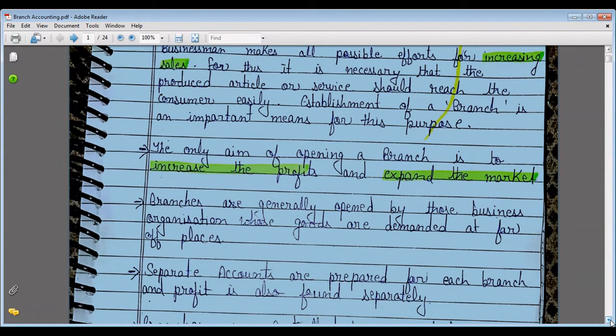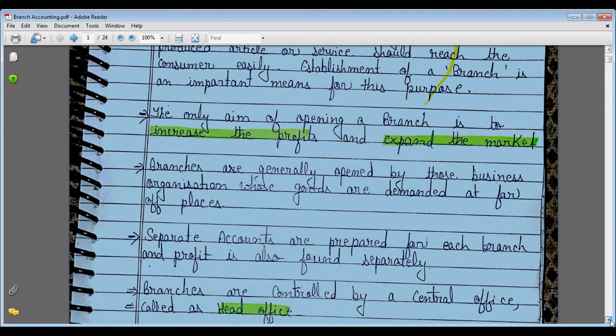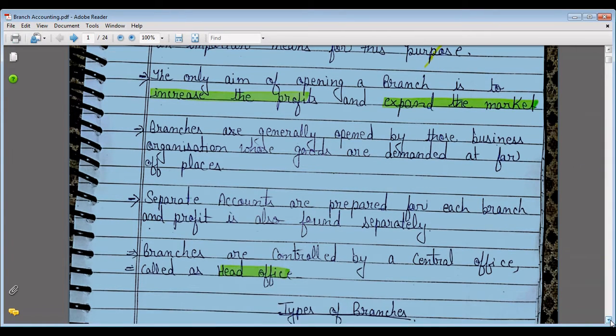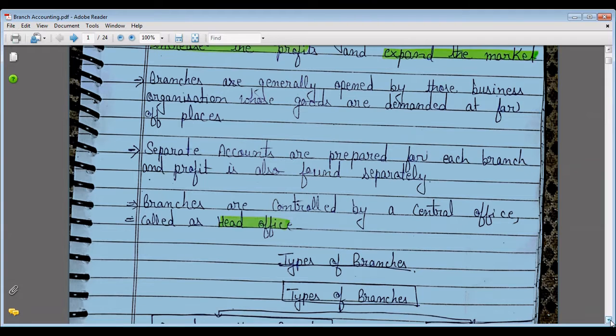Branches are generally opened by those business organizations whose goods are demanded at far off places. Separate accounts are prepared for each branch and profit is also found separately. Branches are controlled by a central office called the head office.